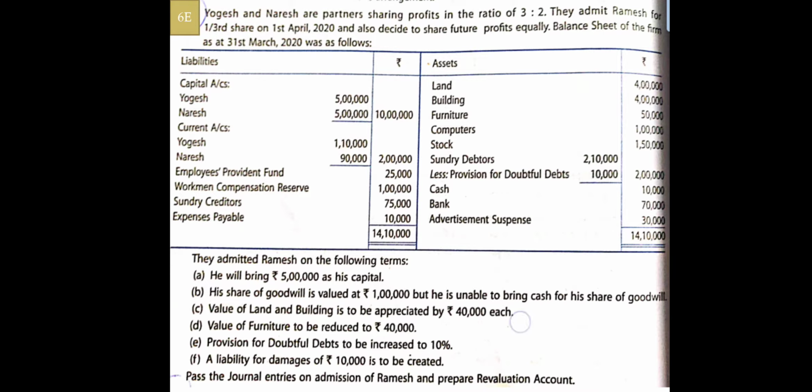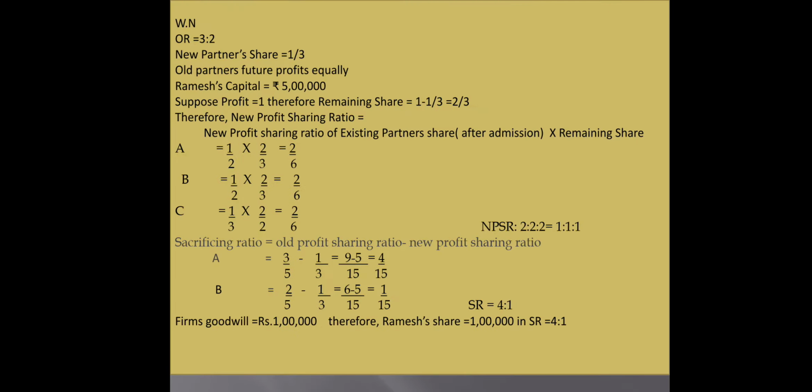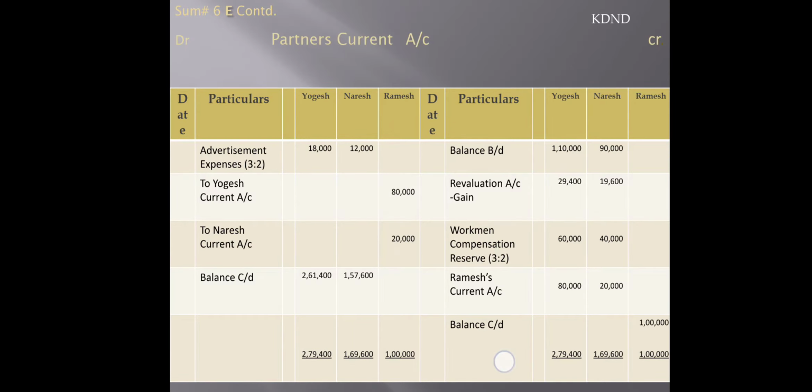So now have a look at the revaluation account. By totaling that, you will get a gain of 29,400 and 19,600 respectively, that is, 49,000 is a gain which is to be transferred to the current account. So in the current account, we are going to transfer the gain over here, you can see, and finally we are going to close our current account. So here the current account will be closed.